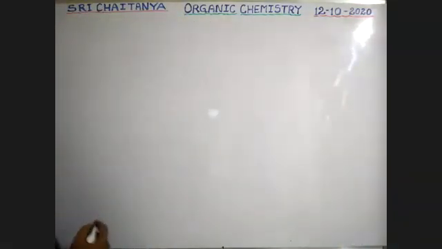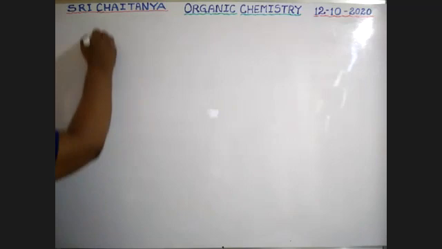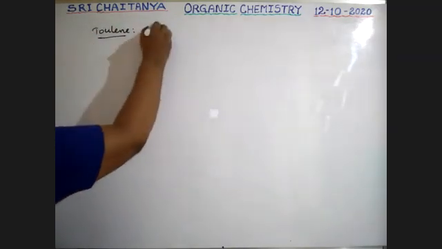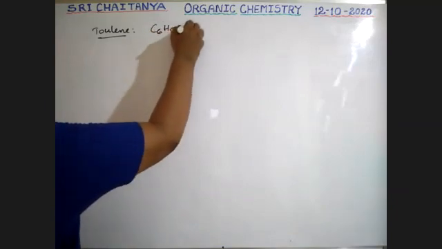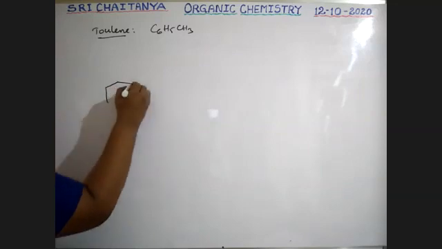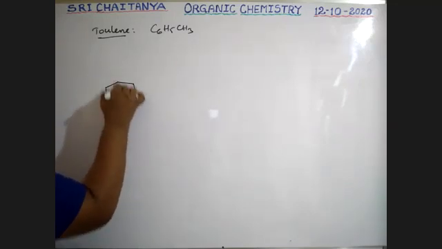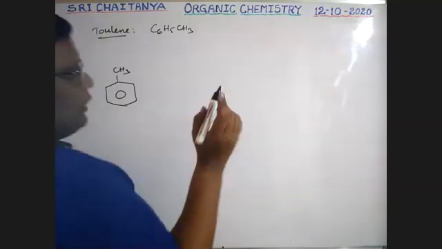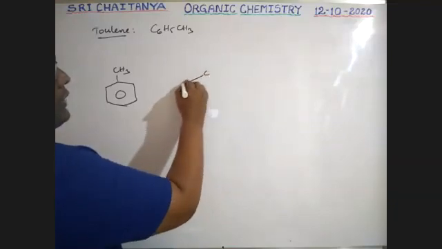Next one, that is toluene. Toluene formula: C6H5CH3. Its structure is like this. Benzene, with one of the hydrogens replaced with a methyl group. Toluene. See here, listen carefully, boys.